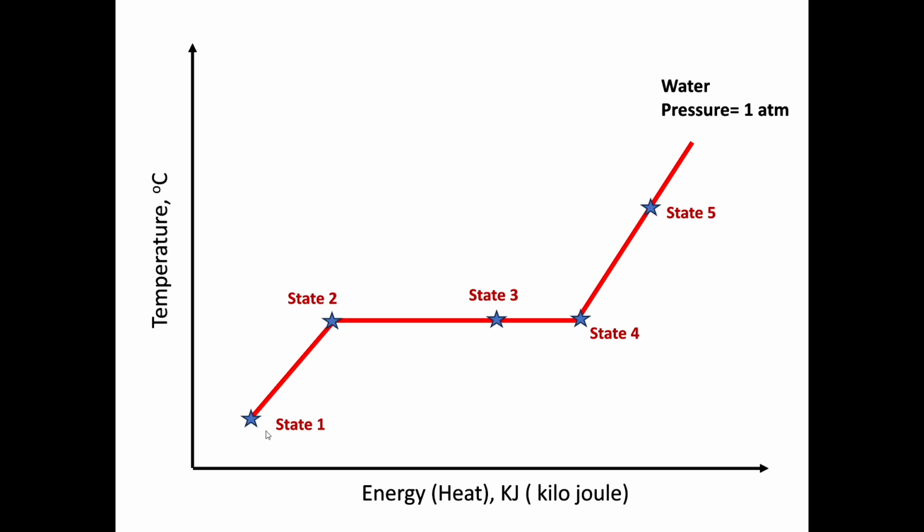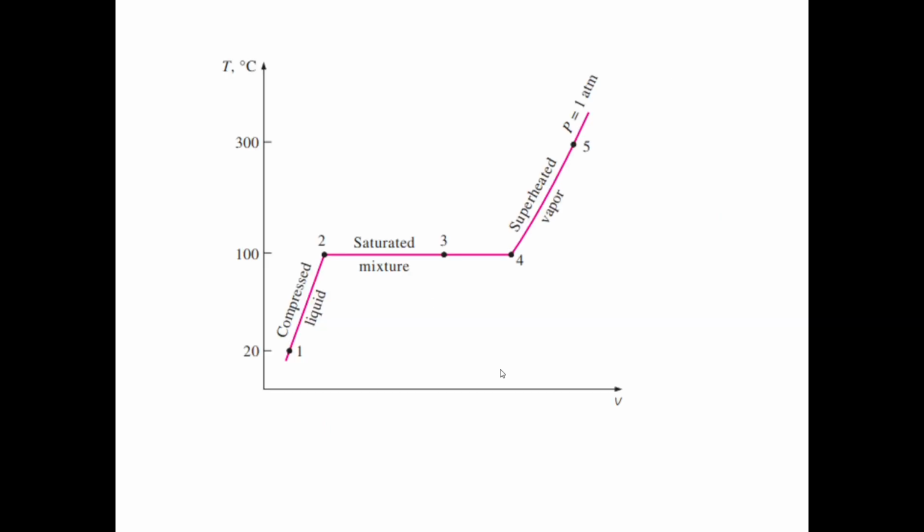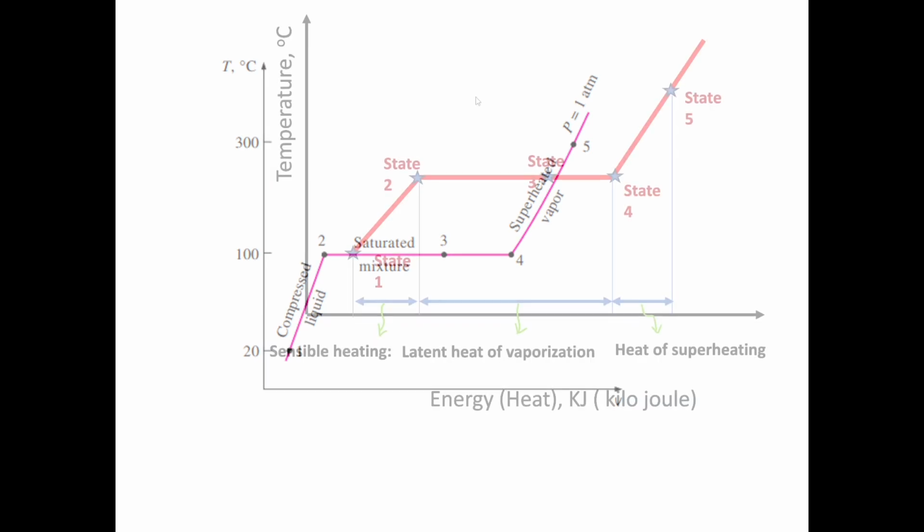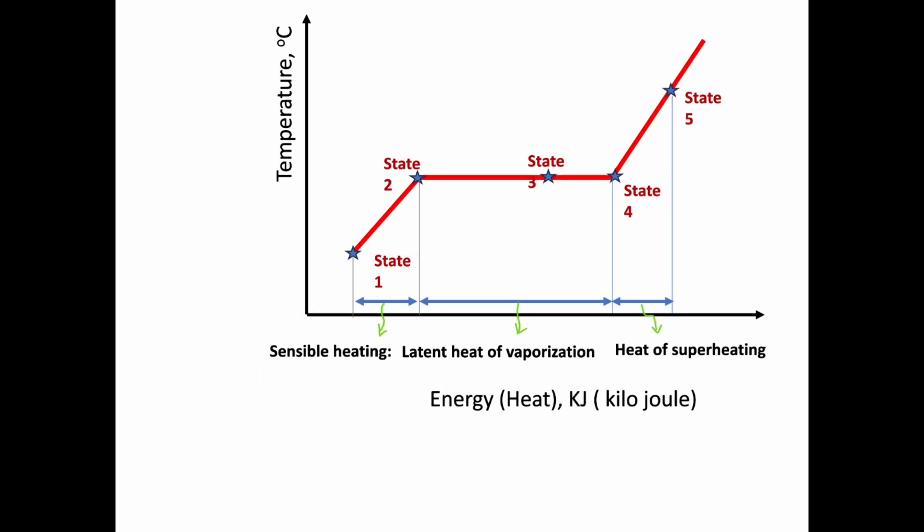And here, that's it. And here is another diagram or another graph for what we learned. I'll try to break this graph down. So from the first state to the second state, we will call it sensible heating because the temperature will be increased from 20 degrees Celsius to 100 degrees Celsius.